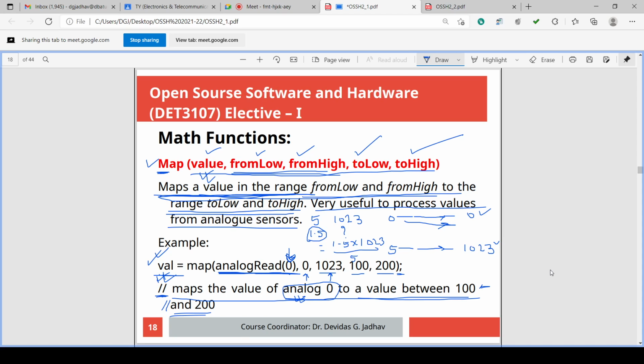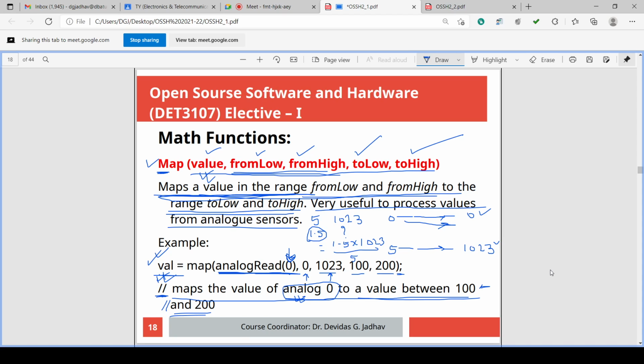The PWM pins are 3, 5, 6, 9, 10, 11, isn't it? On that pin, for outputting, we can output the digital number only.